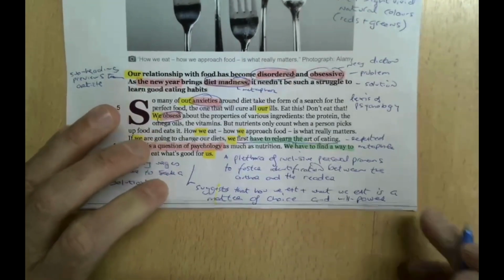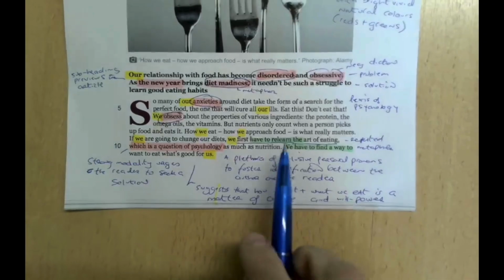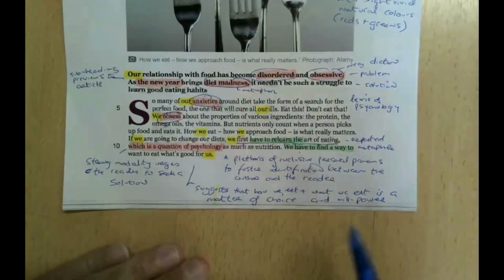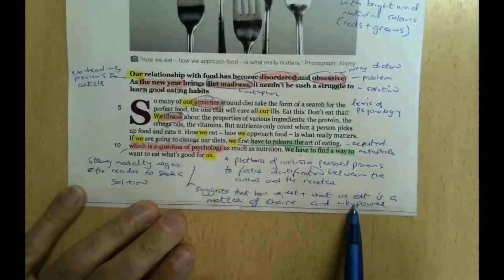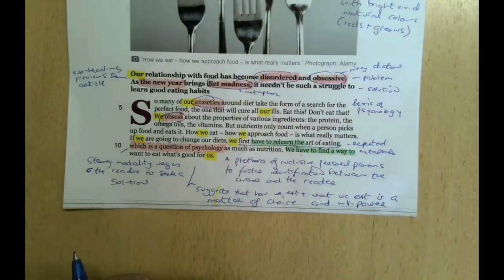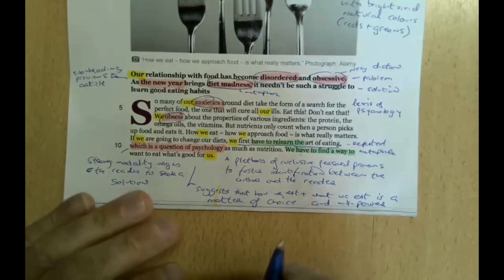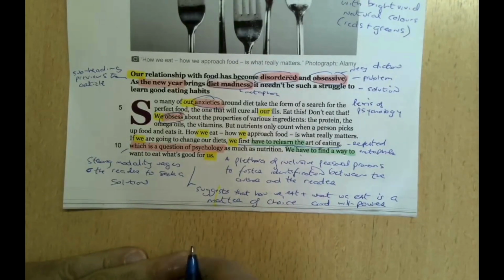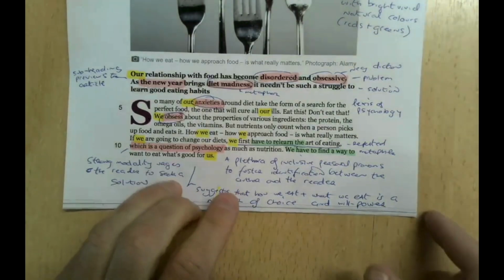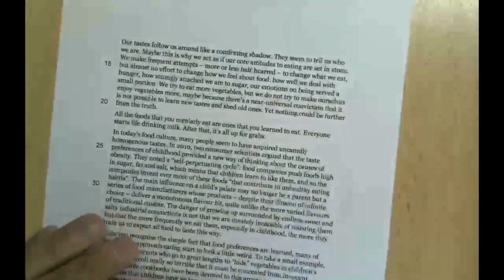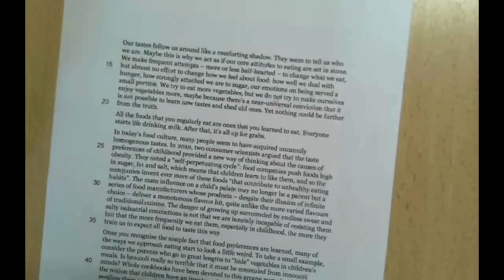So it's subtly indicating that we can relearn if we choose to. If we have the willpower, we can relearn to eat and eat what's good for us. Okay. Let's turn over. Let's have a look at the next part.